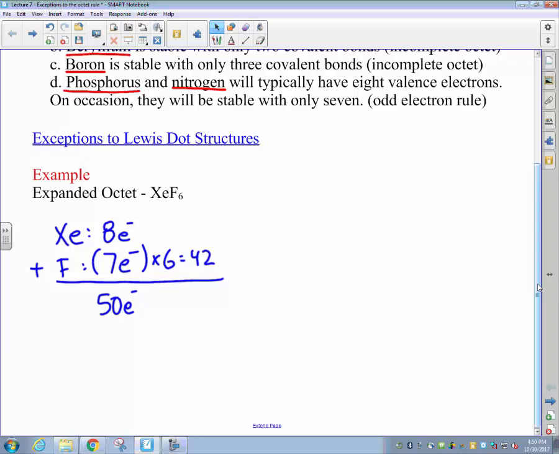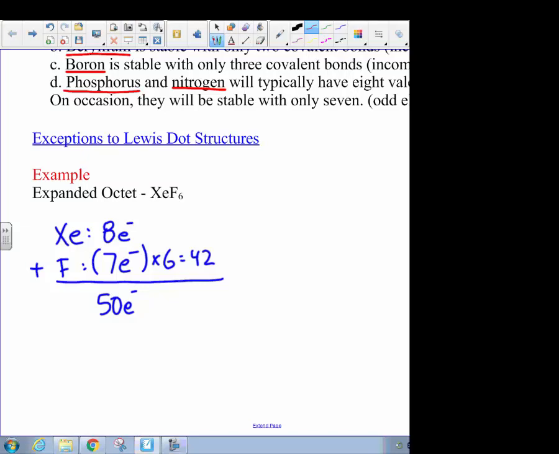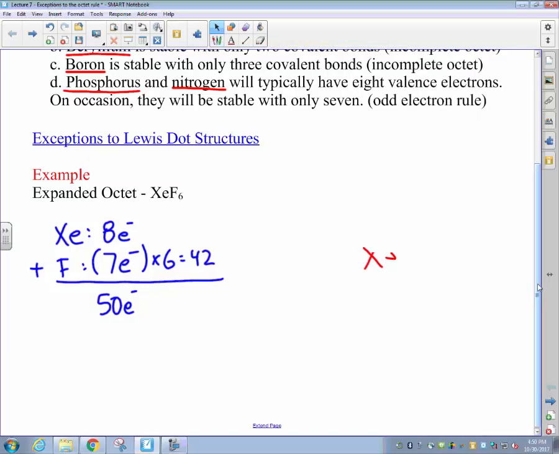Now, as we go forth to the next step, which is to draw the skeletal structure for this molecule, we're going to go ahead and put xenon as our central atom in this species. This should make logical sense because xenon itself is a relatively large radius atom, and if we were to try and put a fluorine atom as the central atom, that would imply, number one, we would be forcing fluorine, the most electronegative element on the entire periodic table, to form a large number of bonds, whereas fluorine tends not to share electrons effectively. And number two, putting a smaller atom in the central position there would essentially force a large